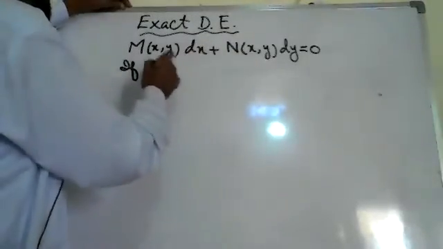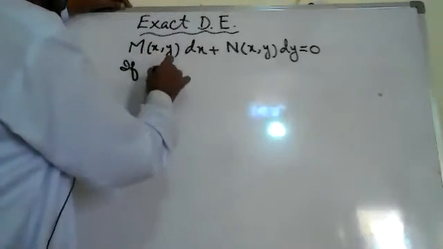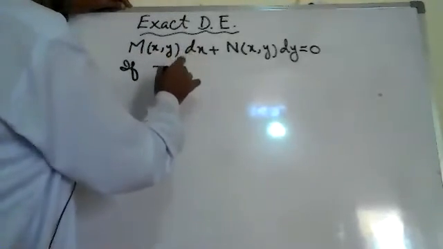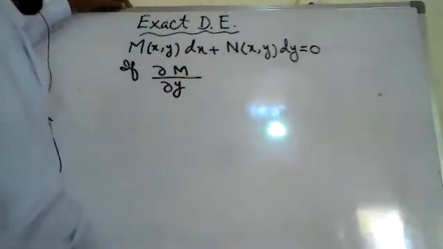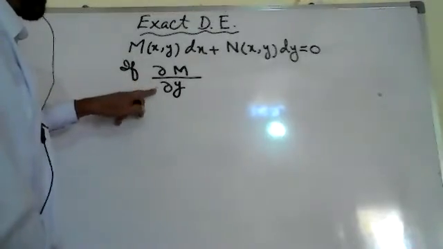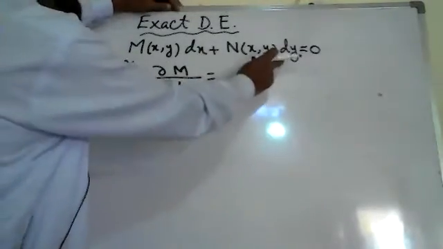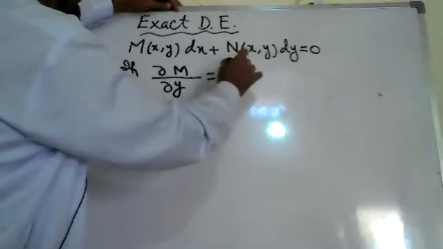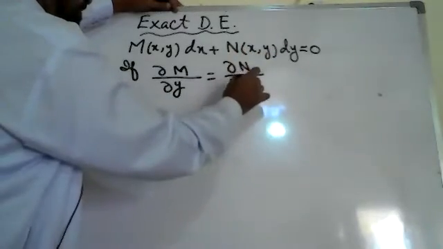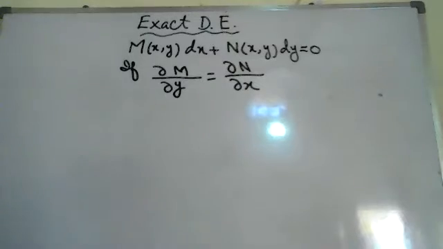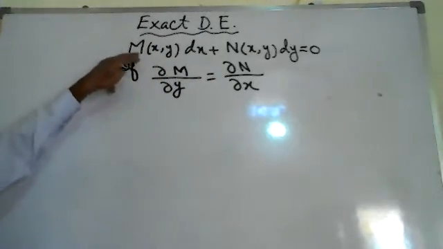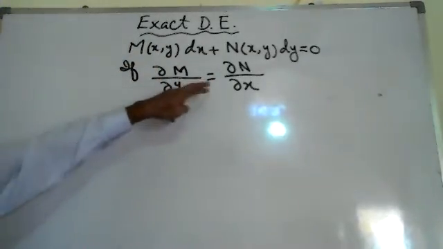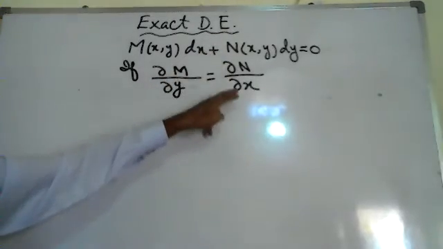this one, that is M with respect to dx, is partially differentiated with respect to y, and this one, that is N with dy, is partially differentiated with respect to x. Such an equation is called exact if the partial derivative of M with respect to y is equal to the partial derivative of N with respect to x.